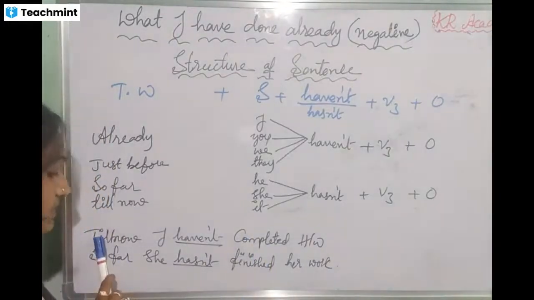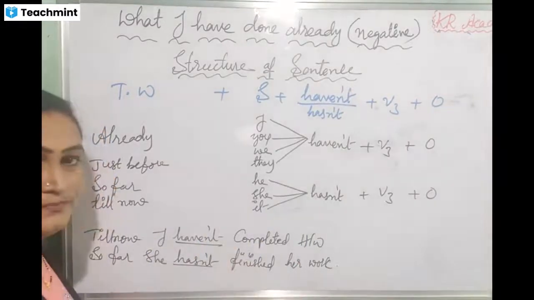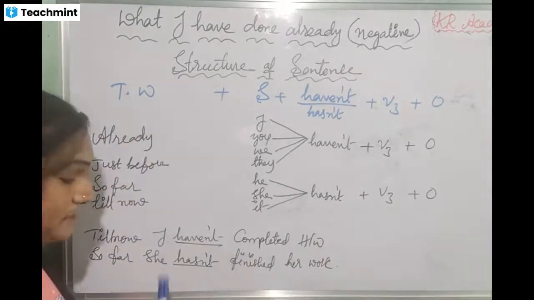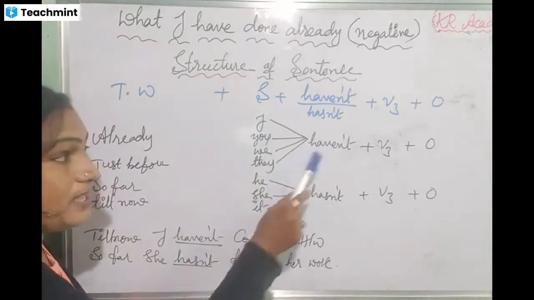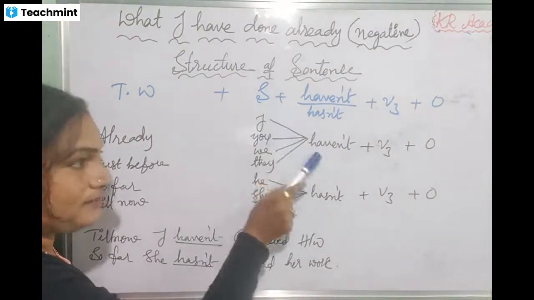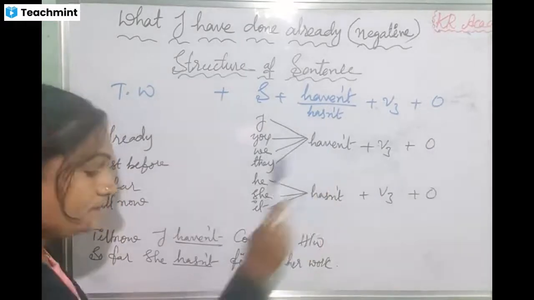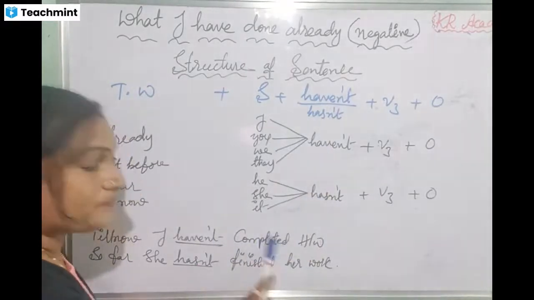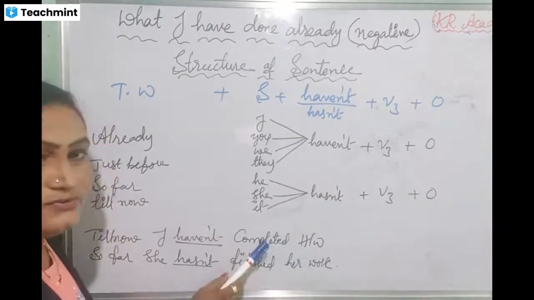Okay. Till now, I haven't completed homework. Okay, so till now is a time word here. I is the subject here. Haven't we are using after the subject and before the verb form. Okay, then what is the verb form here? Completed. Complete, completed, completed. Okay, it is the V3 form only.